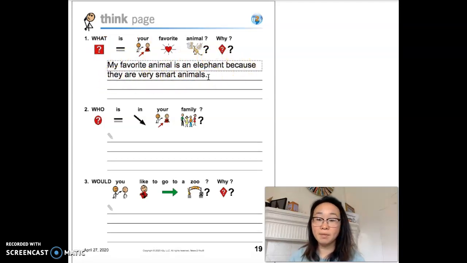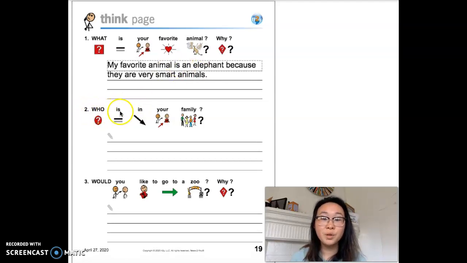Elephants like to be together. They're very social. They have families. They're very smart. And I just think they're really cool animals. I think they look really cool with their trunks, right? Those are all cool things. That's my question. That's my answer.